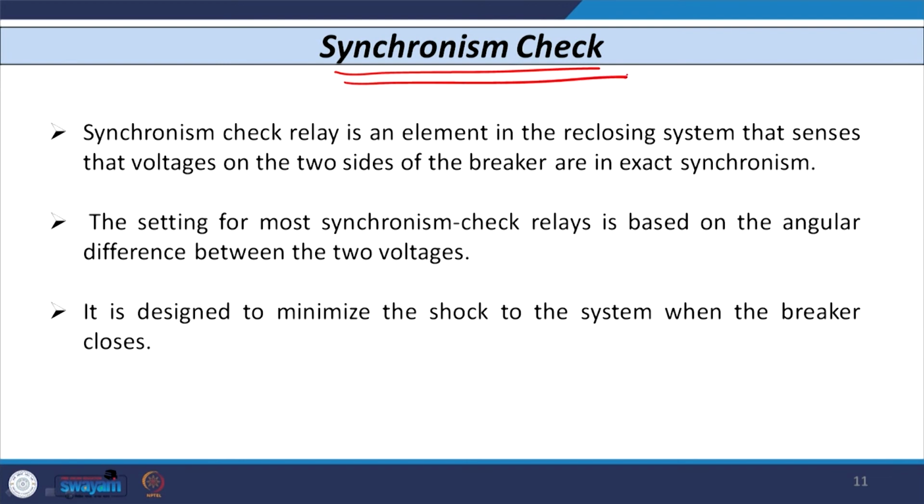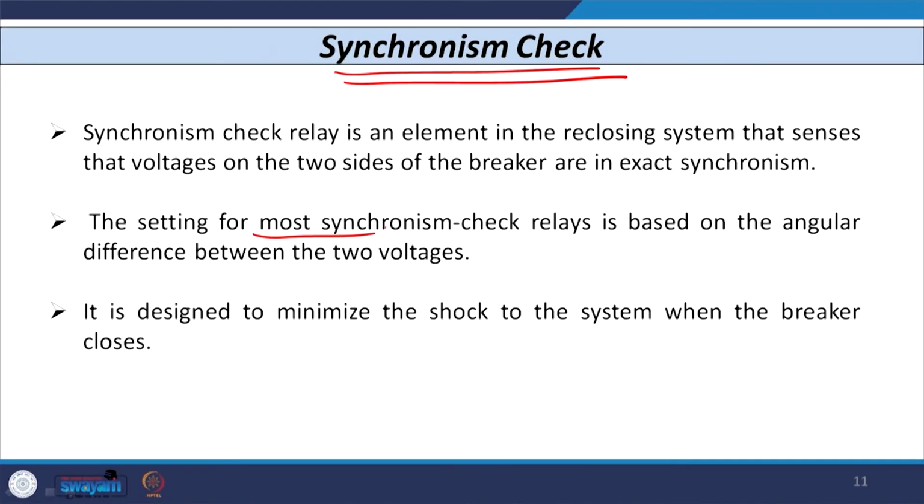Now, with this background, let us consider the next part, known as synchronism check. What is synchro check? Synchronism check is a relay or an element in the reclosing system. When we use reclosers, we have to use the synchro check relay or element. This element senses the voltage on the two sides of the breaker, and whenever the minimum voltage exists across the contact of the circuit breaker phase-wise, then we go for the reclosing attempt, so that the impact on the contact of the breaker is minimized.